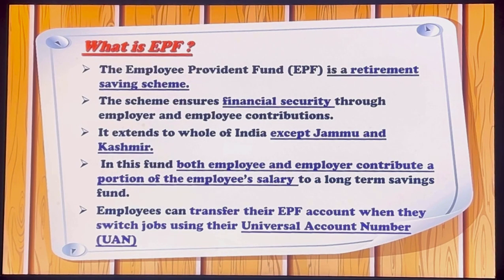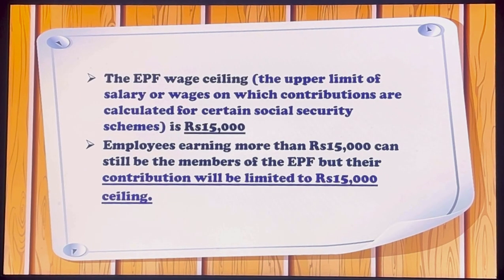और इस स्कीम में एम्प्लॉय और एम्प्लॉयर दोनों कंट्रीब्यूट करते हैं a portion of employee salary. कोई भी एम्प्लॉय अपना ईपीएफ अकाउंट ट्रांसफर कर सकता है when they switch their job by using Universal Account Number. The EPF wage ceiling is rupees 15,000.